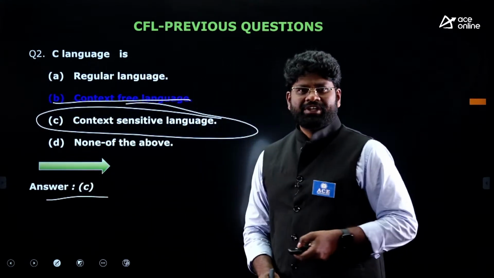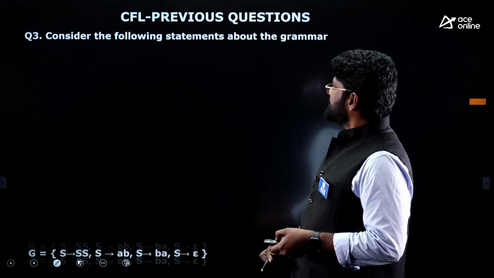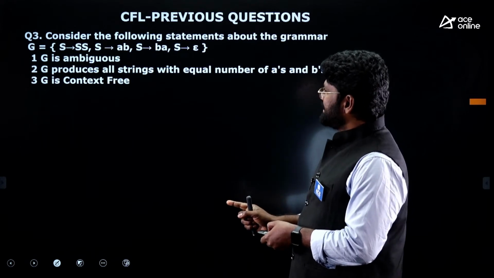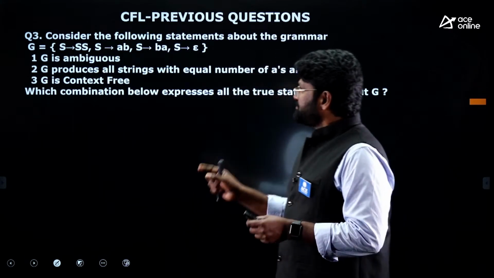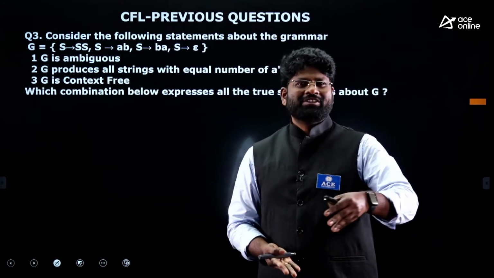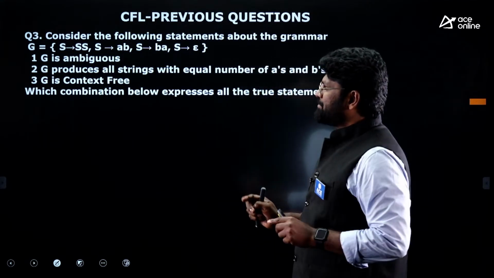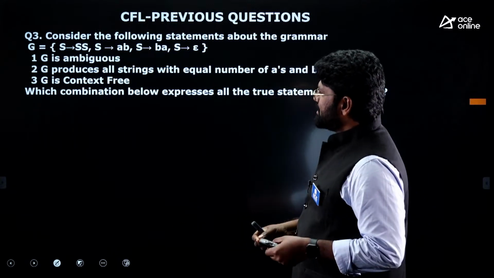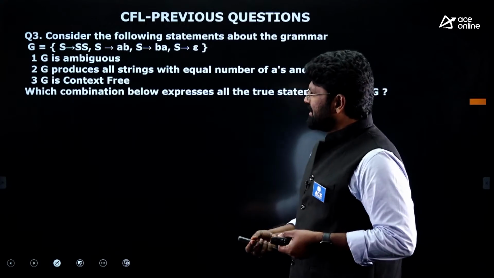Right? So just look into this. In a similar way, look at the last question on this one. This is the common model they ask in examinations. They give you a grammar and provide one or two statements related to the grammar. The same statements you can see here. Statement one: G is an ambiguous grammar. Statement two: G produces all strings with an equal number of A's and B's.